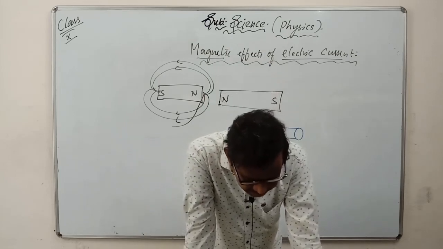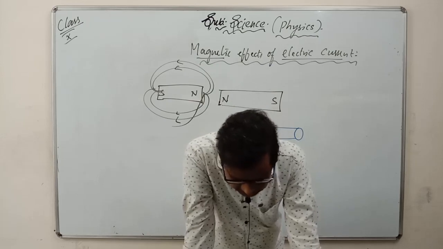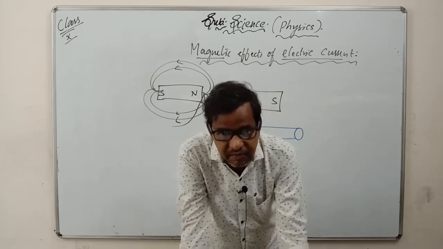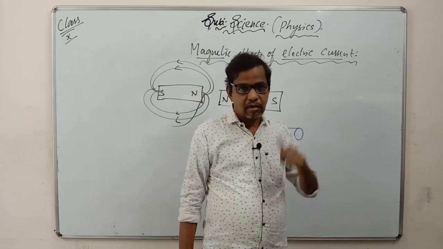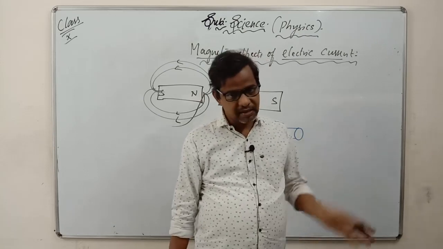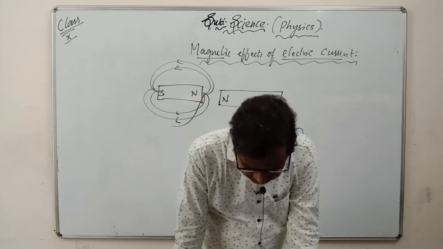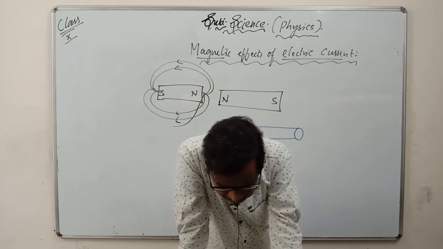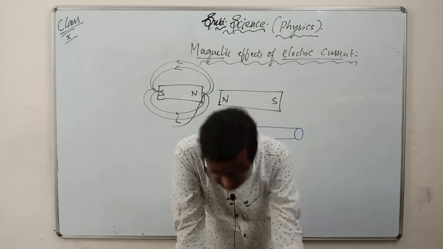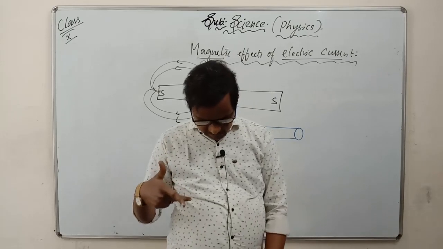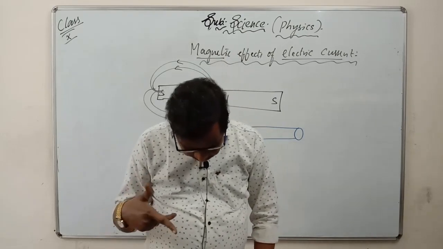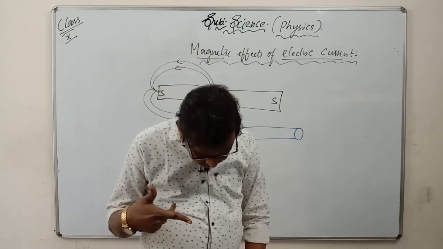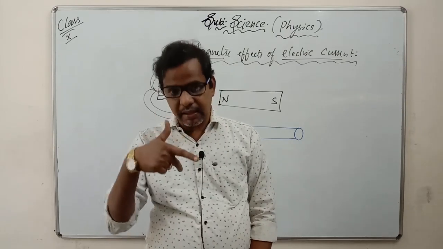So what is a galvanometer? An instrument that can detect the presence of current in a circuit. In the electricity chapter we studied the galvanometer and the difference between galvanometer and voltmeter, how the voltmeter is connected and how the galvanometer is connected, in parallel or in series. And we have Fleming's right-hand rule also. It uses three fingers: one is movement of conductor, second is magnetic field, third is current induced in the conductor.